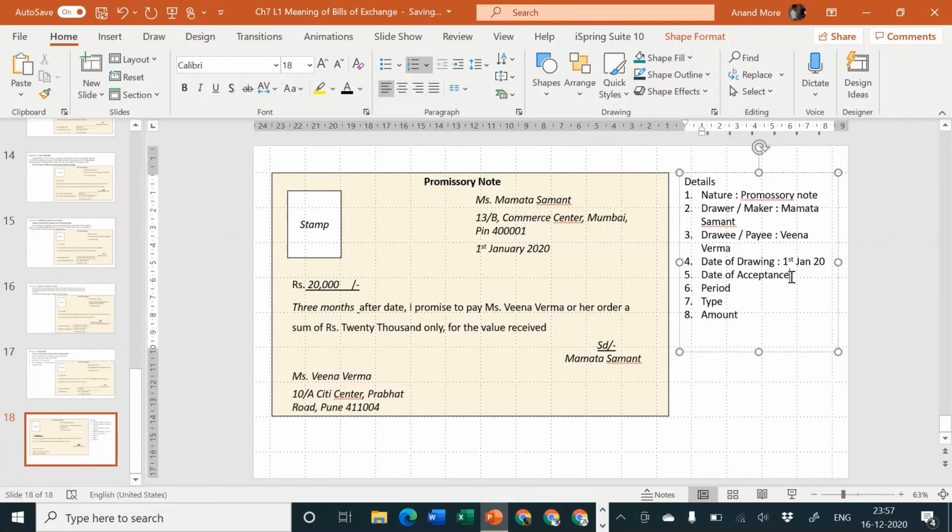Okay. What is the date of acceptance? It's not required. Why? Because it's a promissory note. Promissory note doesn't require date of acceptance. What is the period? Period is how many days? 3 months.